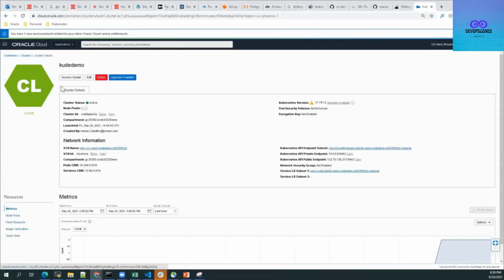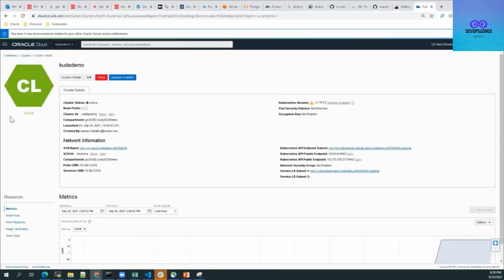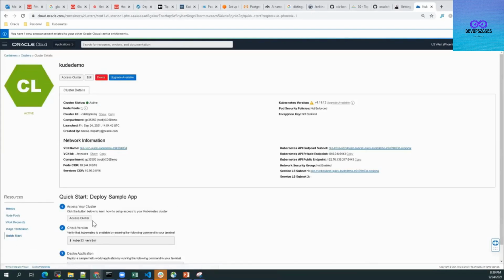Then you have to go back. Your cluster is ready. Your worker node is ready. Go to the cluster. Here you'll find the quick start button, and you'll find the quick start options like how to access your cluster. That we'll see in the next video.